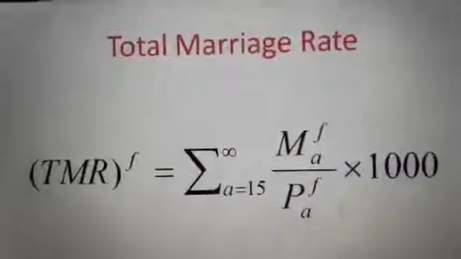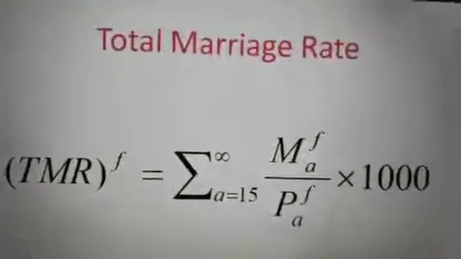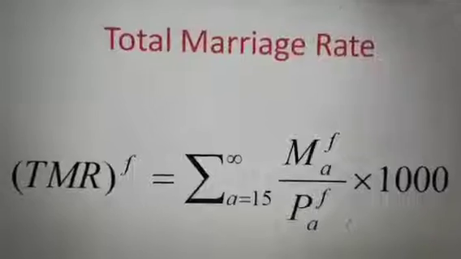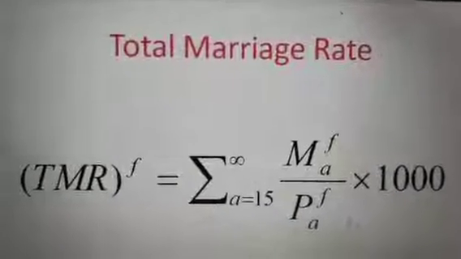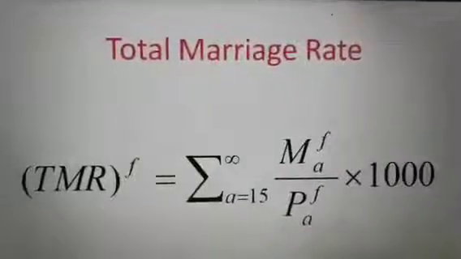This is called the total marriage rate. So ultimately, for the sake of population studies and for the nuptiality rate, usually we calculate the total marriage rate.